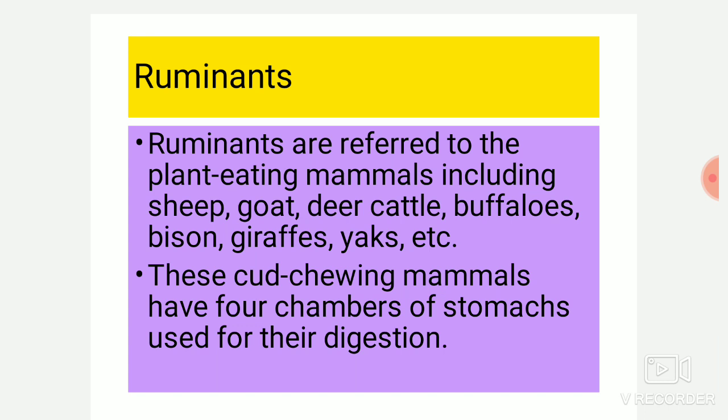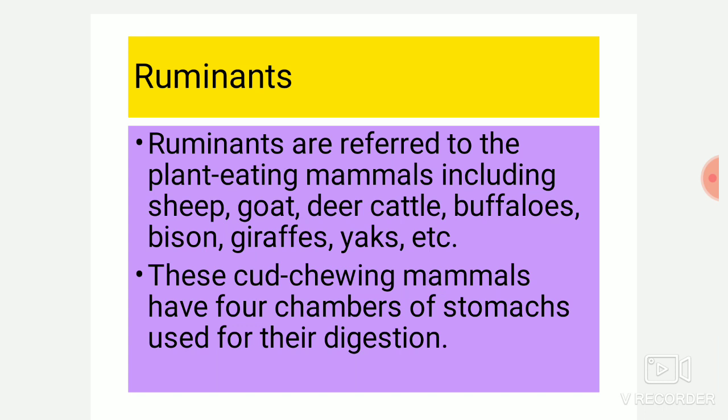Ruminants are plant-eating animals. Examples are sheep, goat, deer, etc. These animals are also termed as cud-chewing animals as they swallow the food and then bring it back to the mouth and chew it when they are at rest.